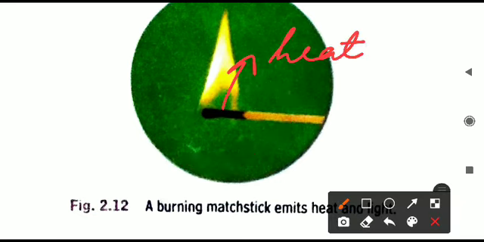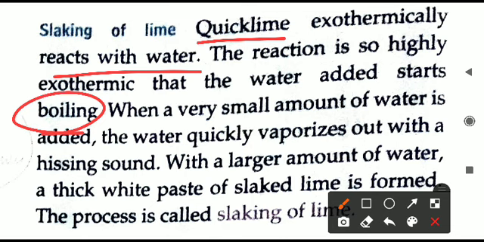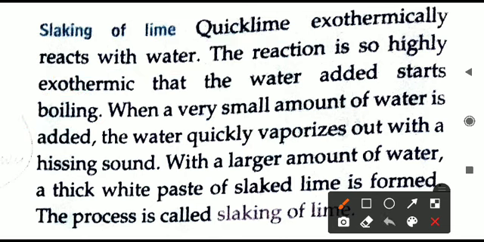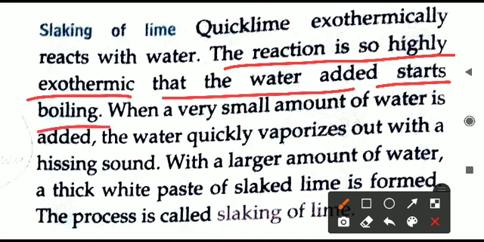But this normal water will turn into boiling water without heating. We are not heating water. But still, you take normal water, put some quicklime, and the water will start boiling. It will boil on its own. You will see bubbles arising in the water like it is boiling. It will become so hot that it appears like boiling water. What is the reason? The reason is simple. The reaction between quicklime and water is an exothermic reaction. We'll read this line. The reaction is so highly exothermic that water added starts boiling.